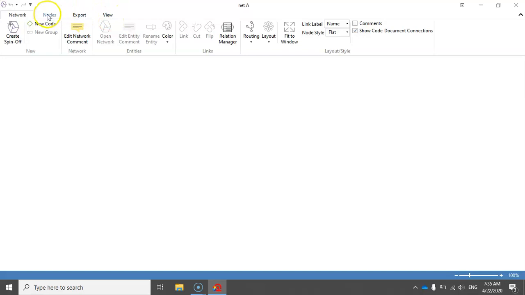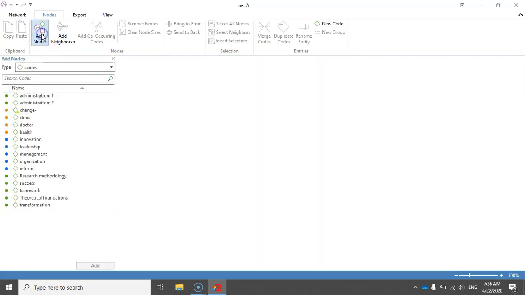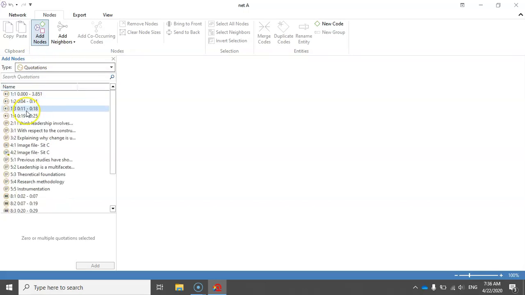So I just click on nodes and then I click add nodes to add the quotations to my network. Please note that when you are working with the networks, all of the documents, codes, quotations, and these data entities here are referred to as nodes. So right now I select quotations because I want to add quotations to my network. Let me just select, drag and drop the quotations into this network here.